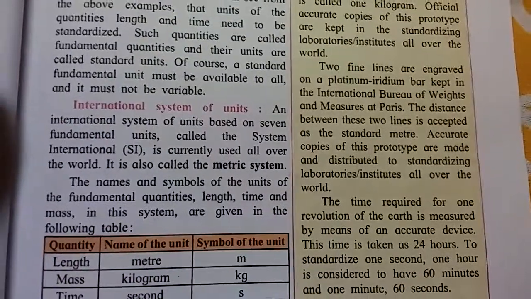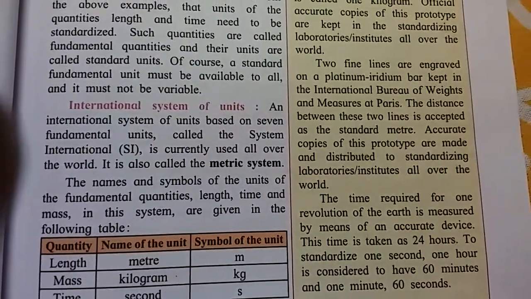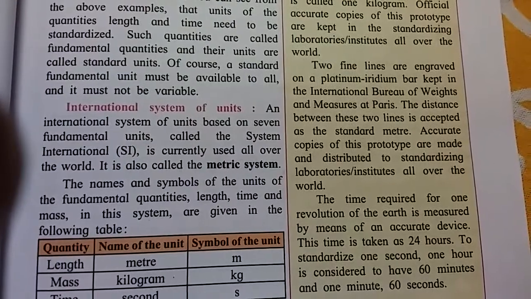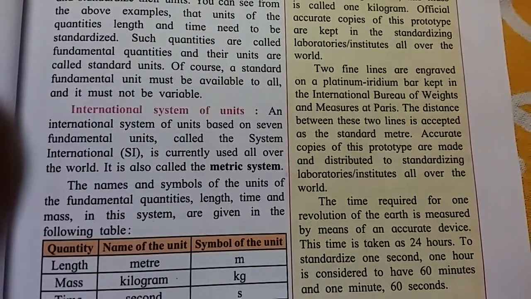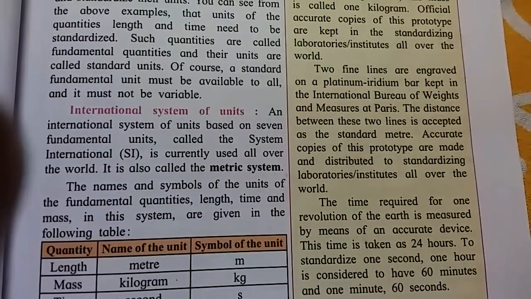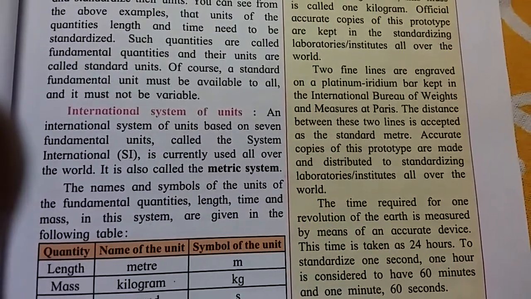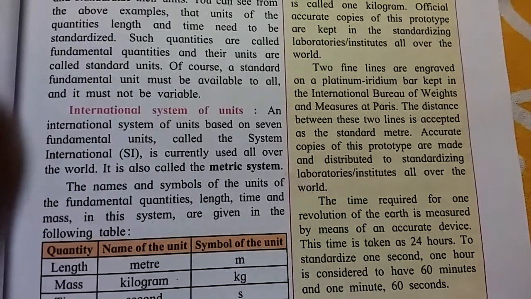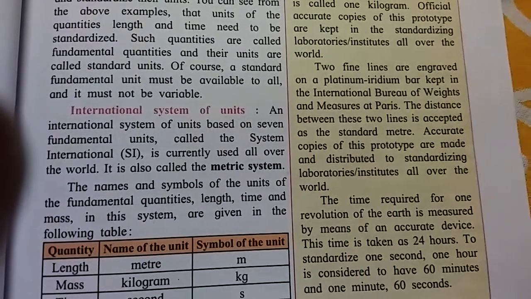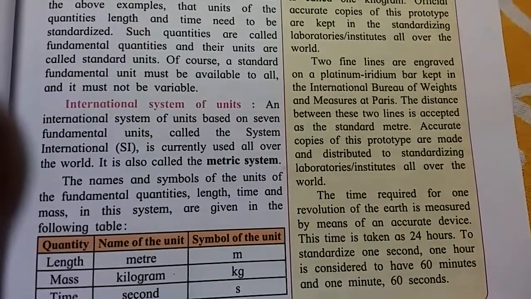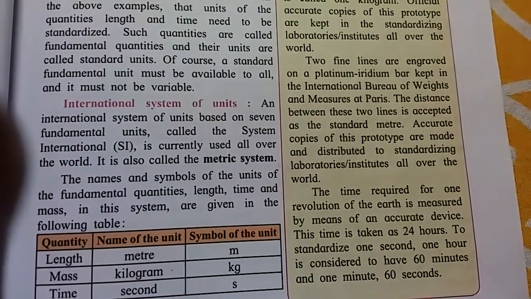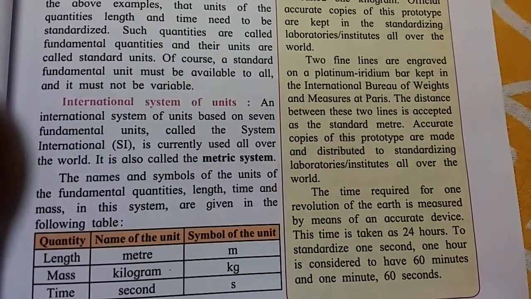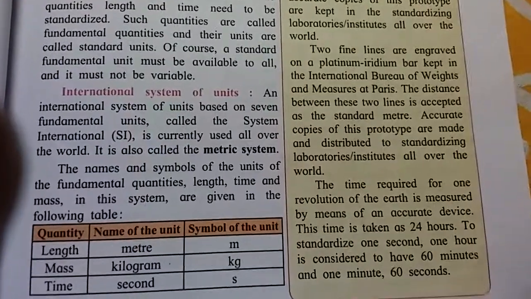The time required for one revolution of the earth is measured by means of an accurate device. This time is taken as 24 hours. Means for the earth completing one revolution, that time is fixed at 24 hours. To standardize 1 second, 1 hour is considered to have 60 minutes and 1 minute 60 seconds.